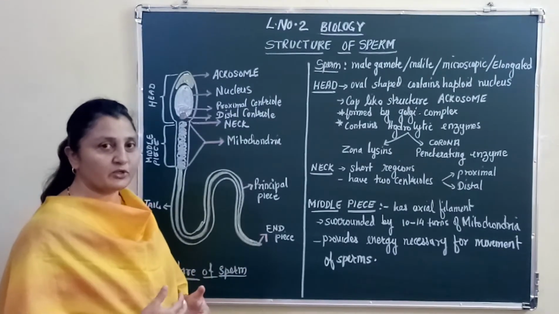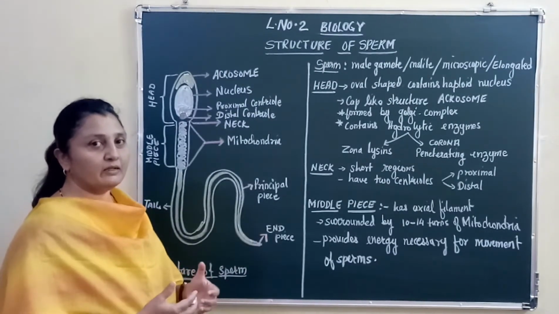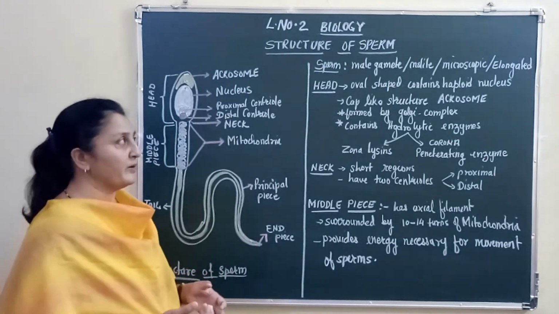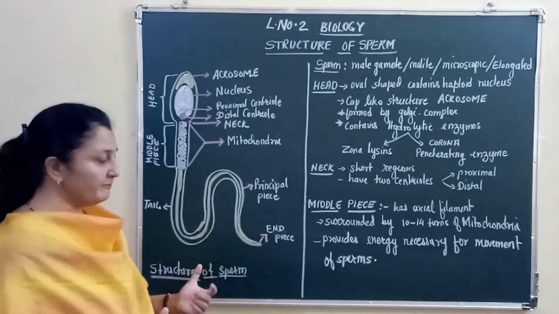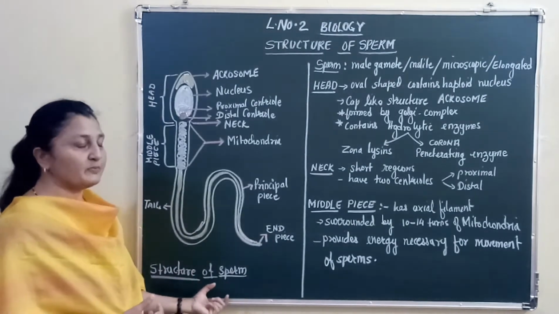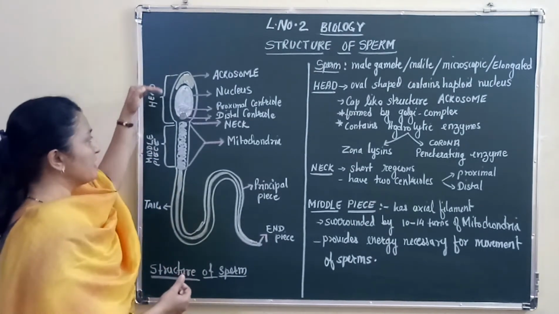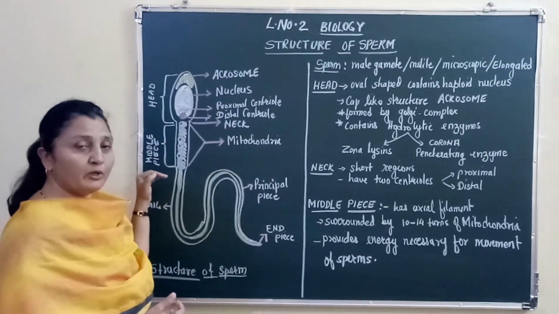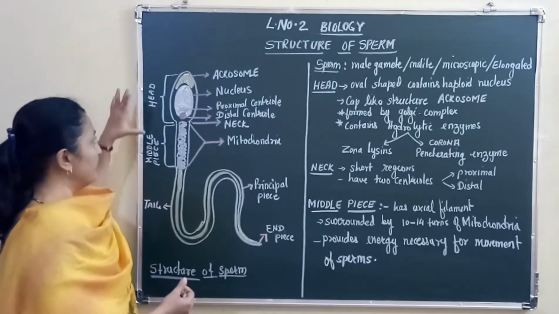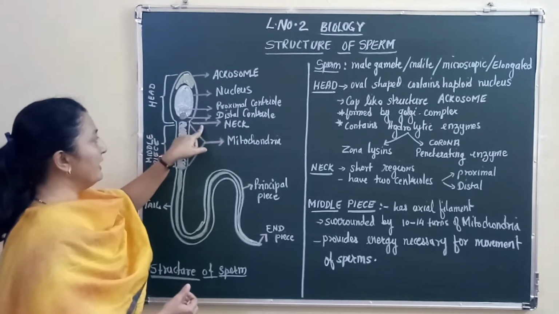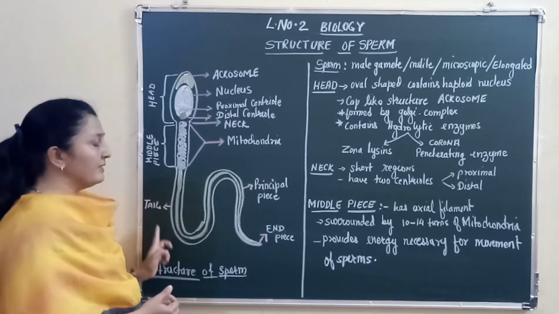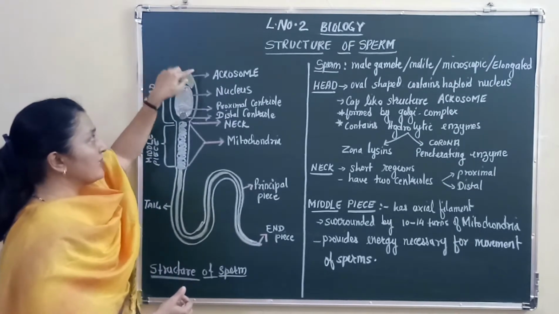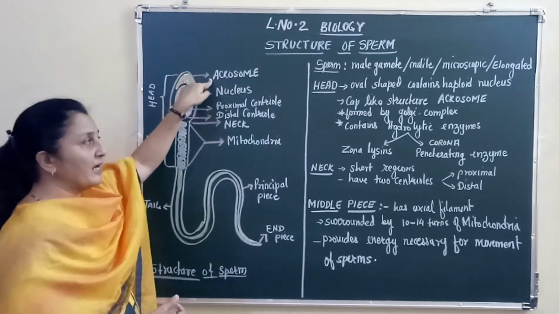Let's talk about the structure of sperms, or the male gametes, also known as spermatozoa. Let's see the diagram first. This is the structure of the sperm, and the sperm is divided into actually three parts, but if you look into it closely, it is four parts. That is the head region, the neck region, the middle piece, and the tail region. You can see that the head region has a cap-like structure called the acrosome.